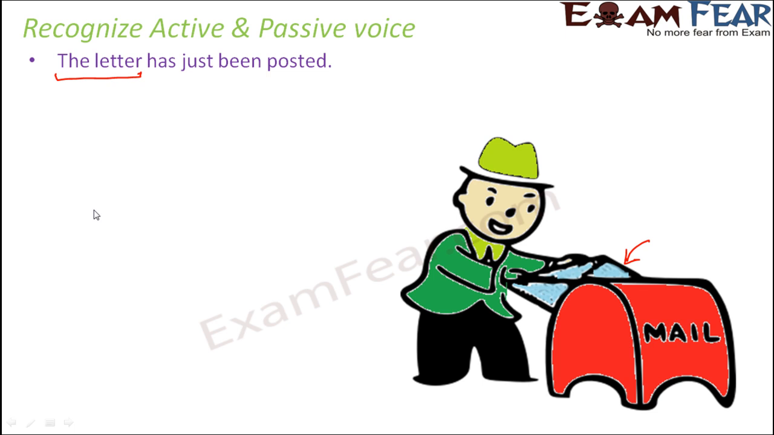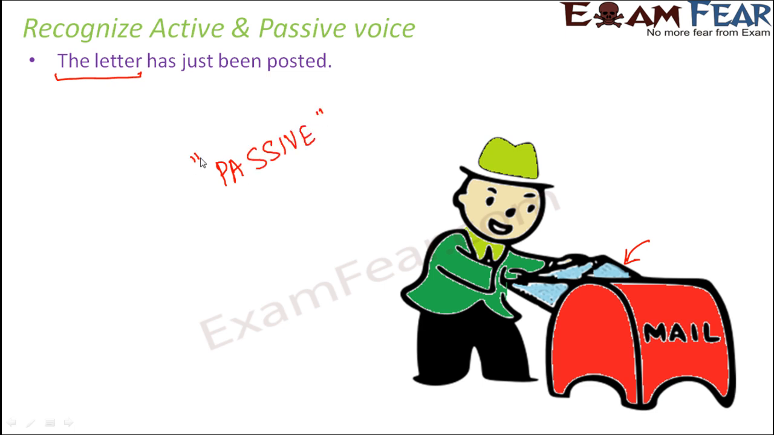And also, if you look at the way the sentence has been framed, we are saying that the letter has just been posted by someone. So that by someone is not mentioned here, but the way it has been framed, it shows that something has been done by the subject. That subject is not known, so that's why it's not mentioned, but the sentence is framed in that format, that something is done, right? So this is an example of passive voice.